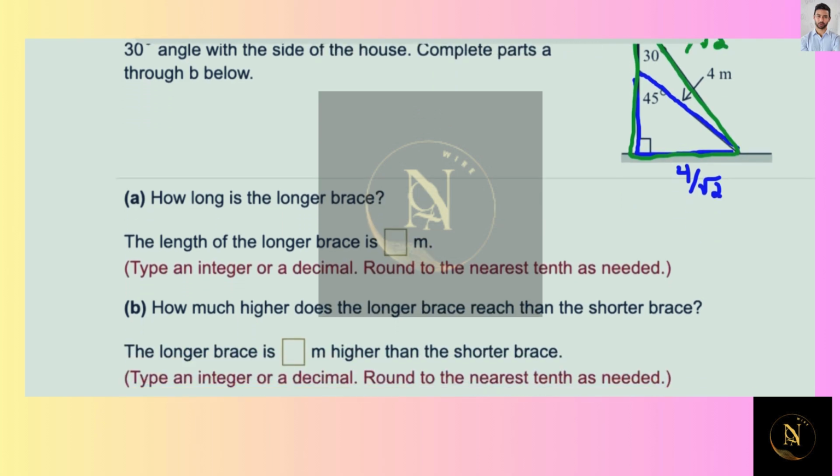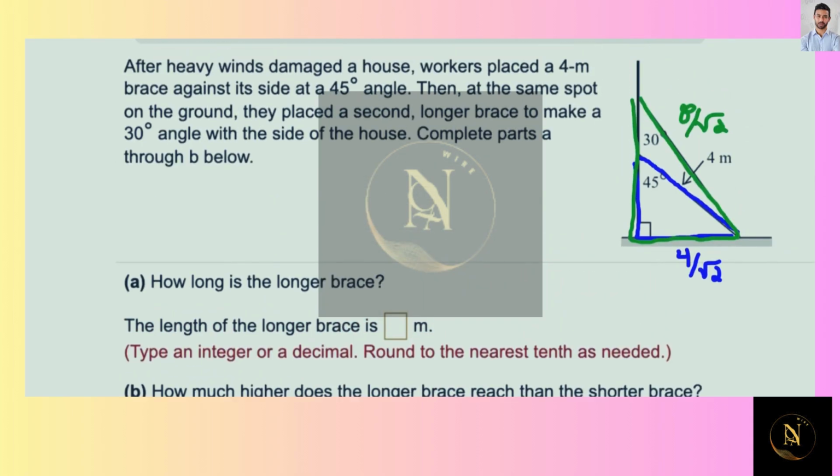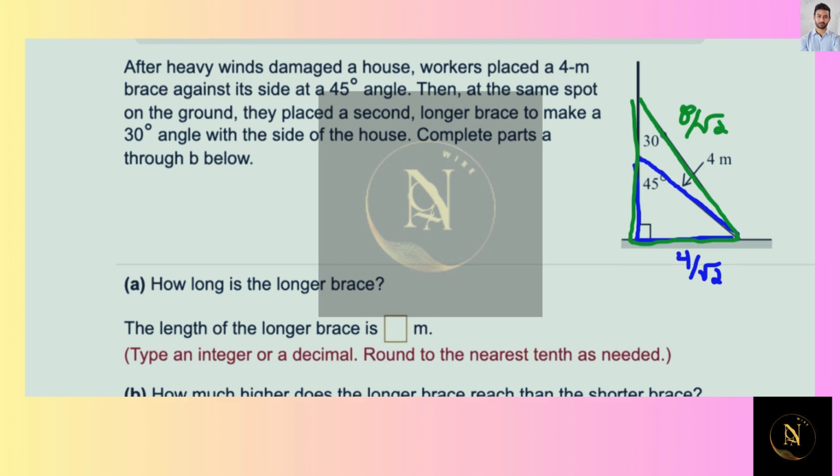Now you're asked to round the length of the longer brace. 8 divided by square root 2 is about 5, to the nearest tenth would be 5.7.